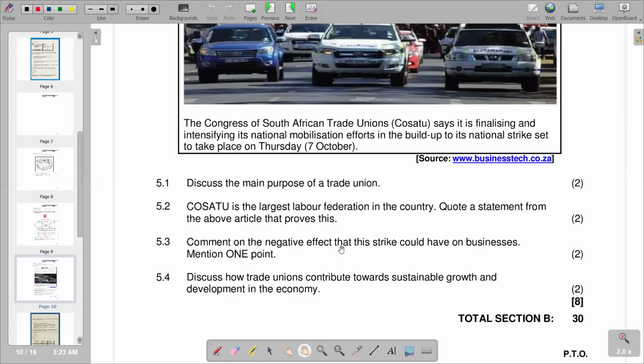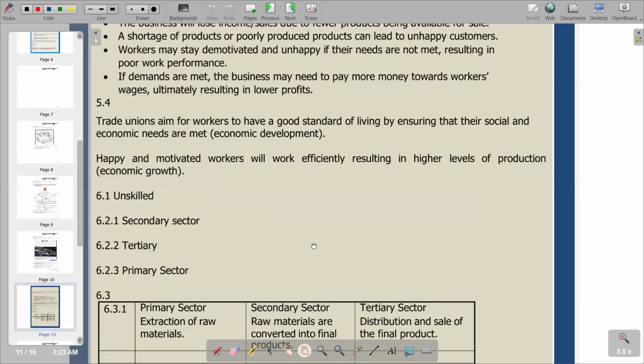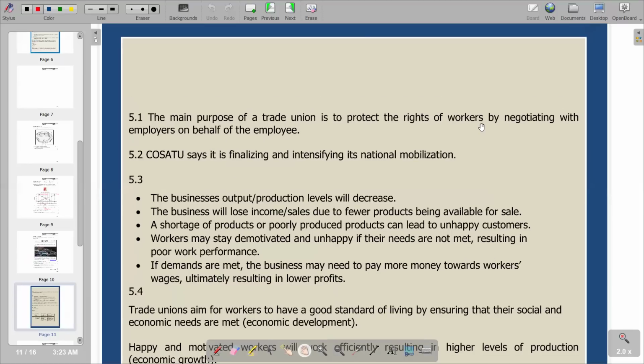Well, obviously, we know that a trade union works on behalf of the employees or workers. So obviously, they are fighting for better working conditions for the employees and also better salaries and wages. And those are typical explanations that we can try to bring in. So we go to our other section and try to see the explanation that we have in terms of the purpose of trade unions. The main purpose of trade unions is to protect the rights of workers by negotiating with the employers on behalf of the employees. So the negotiations are based on working conditions, salaries and wages. So this becomes the correct explanation on the purpose of a trade union.